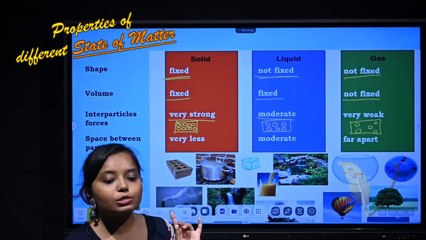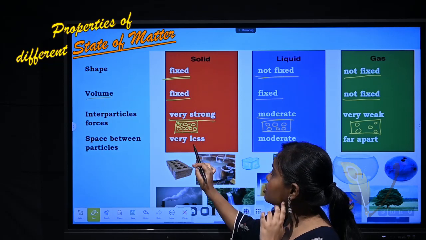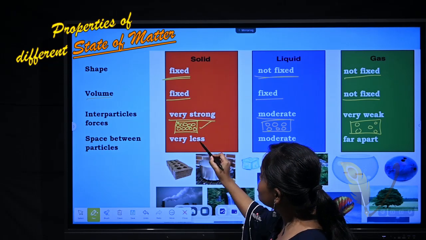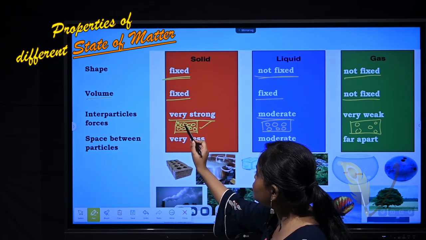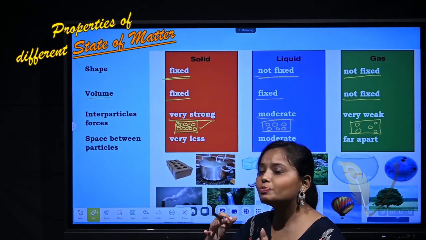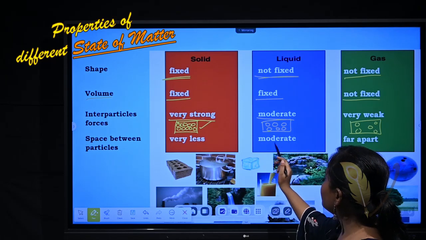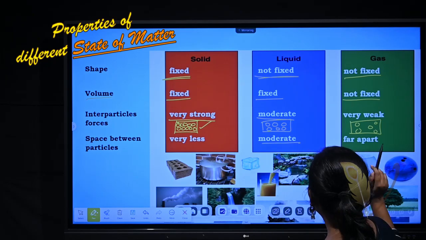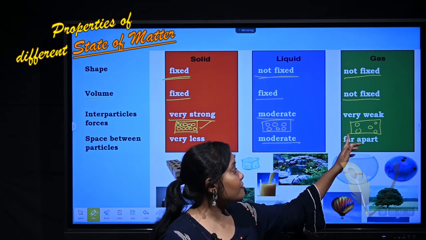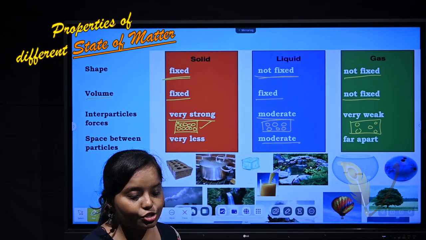What about the spaces between their particles? Spaces between particles for solid. In this structure we can see that it is very less. The space between one particle and another particle will be very less. In case of liquid, it will be in moderate amount. But in case of gases, they are very far apart. So the space between them is very large.